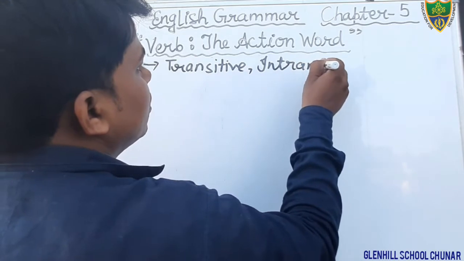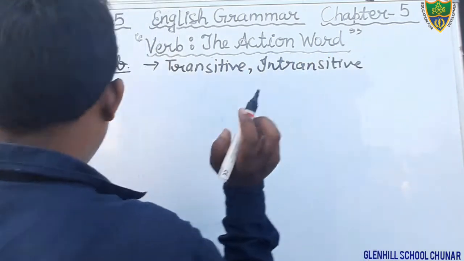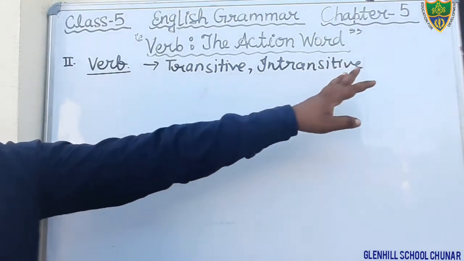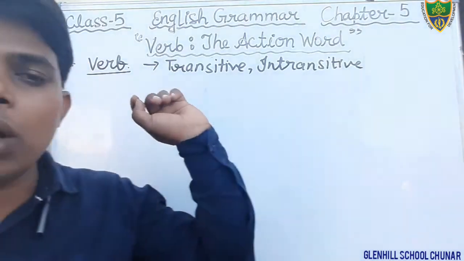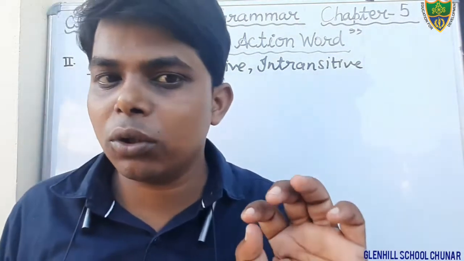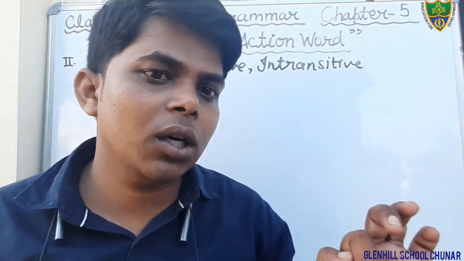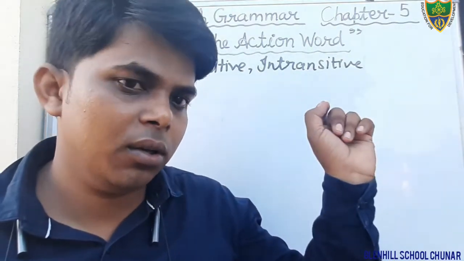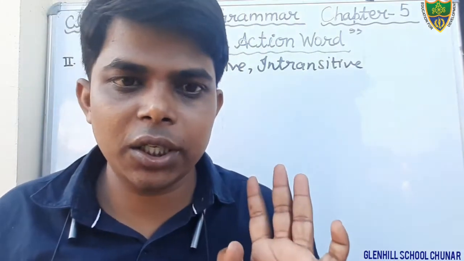Intransitive means incomplete verb. First of all we have to recognize the word, action word or possession. We have to recognize the verb, then after we have to tell the verb is transitive or intransitive.